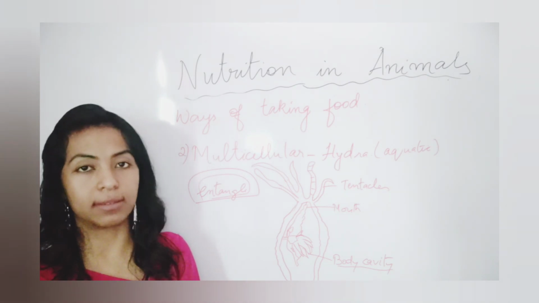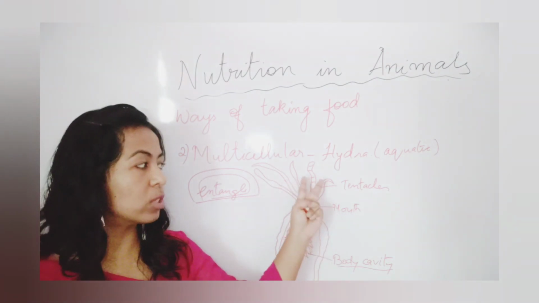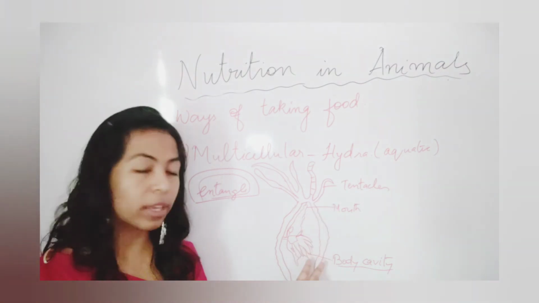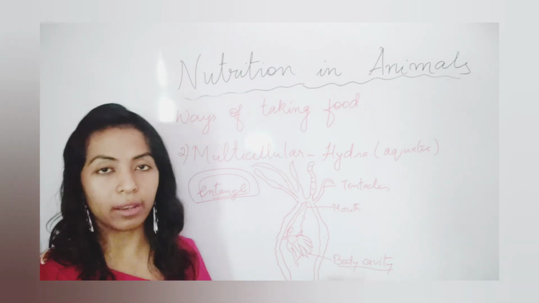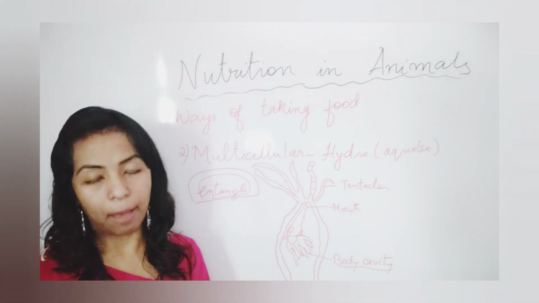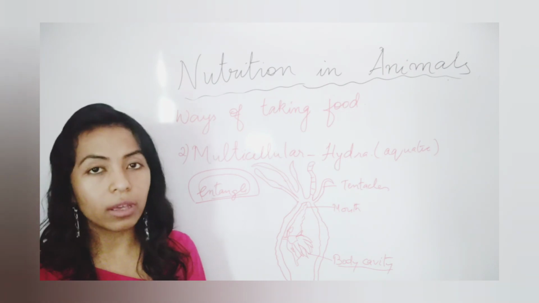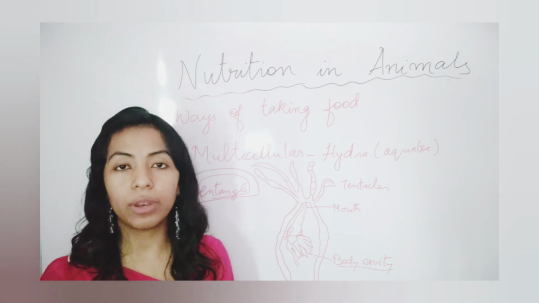That is a complicated system, because in hydra it is just a simple system, where the food enters with the help of the tentacles, enters the mouth, and then enters the body cavity, and then the digestive juices do their work there, and the process of digestion happens. We'll do the next part of nutrition in animals in the next video.